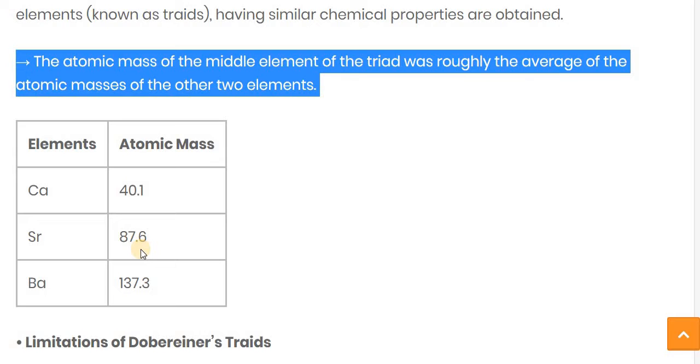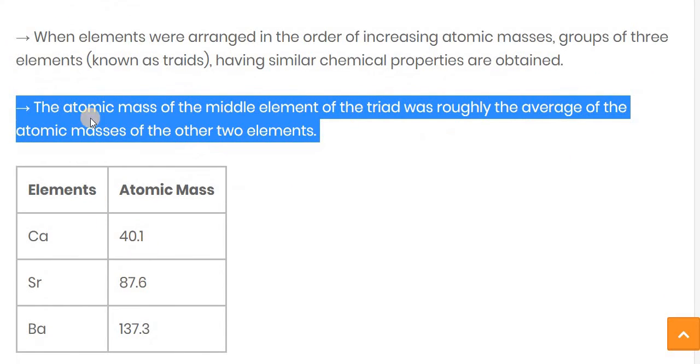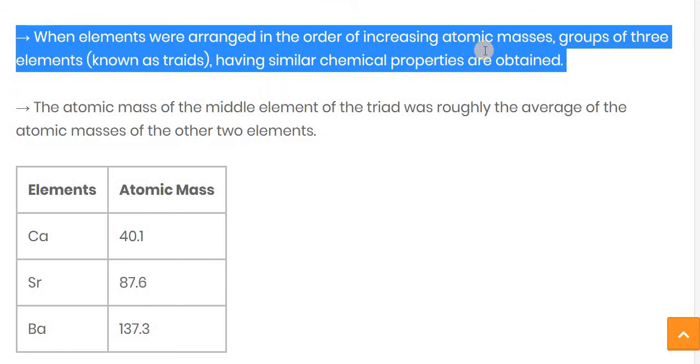So this law is known as Dobereiner's triads law. Let's see it one more time. When the elements were arranged in the order of increasing atomic mass, here you can see the atomic mass increases. Calcium is 40.1, strontium is 87.6 and barium is 137.3.